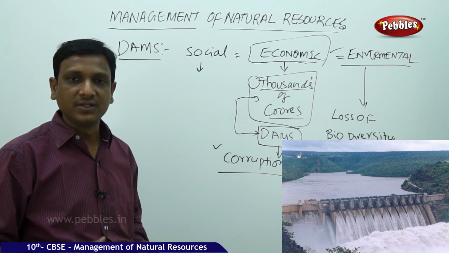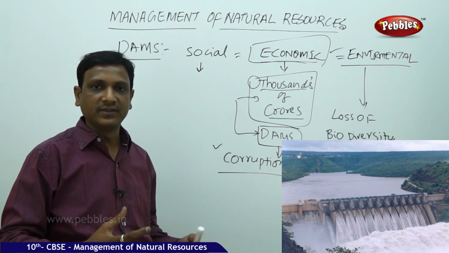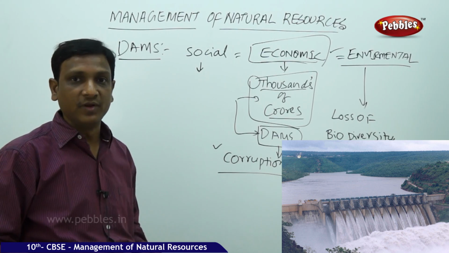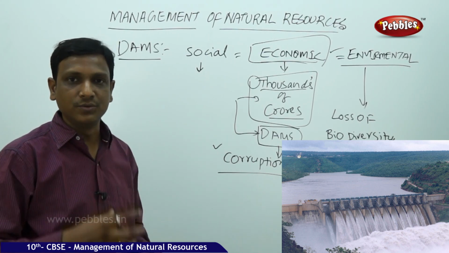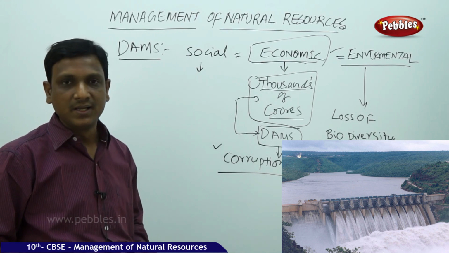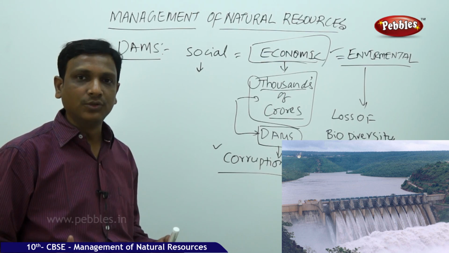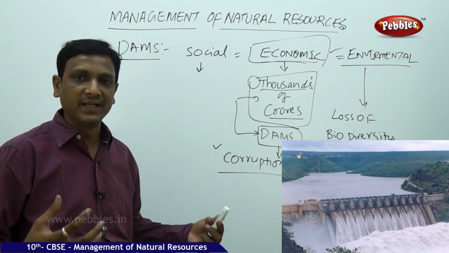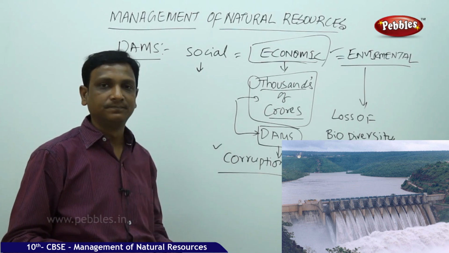And many people question how far this dam is going to help the people, how far the benefits will help the upliftment of the community, and what sector of people are going to benefit from this dam. There are so many people who don't have any benefit out of this, even though the public money, their money which is paid in the form of taxes, is invested here.